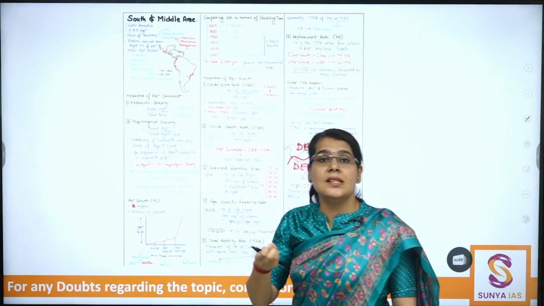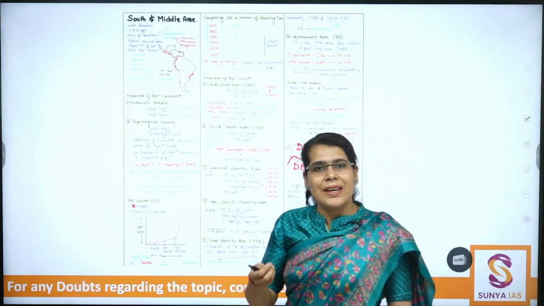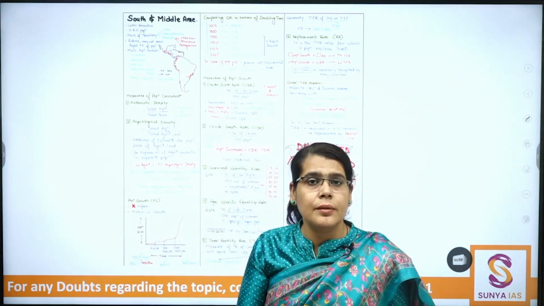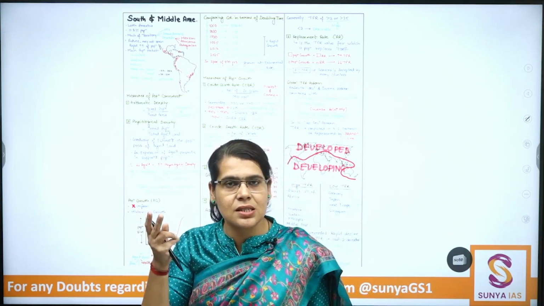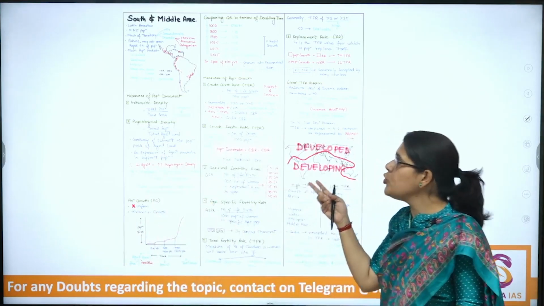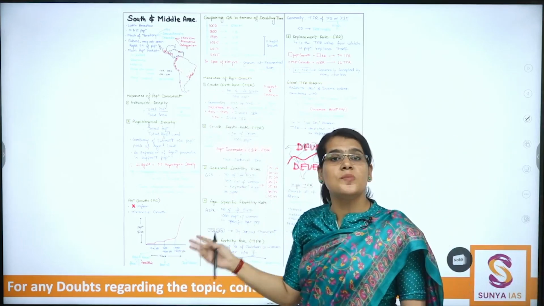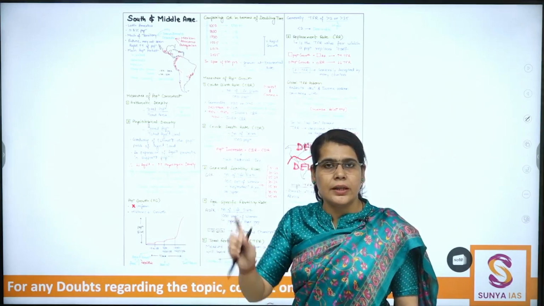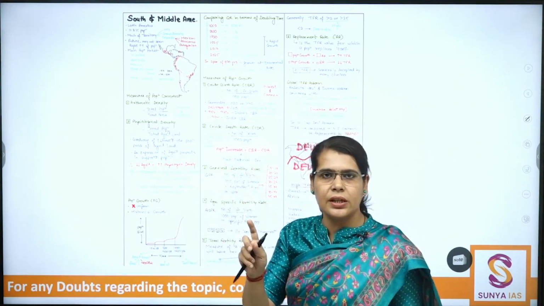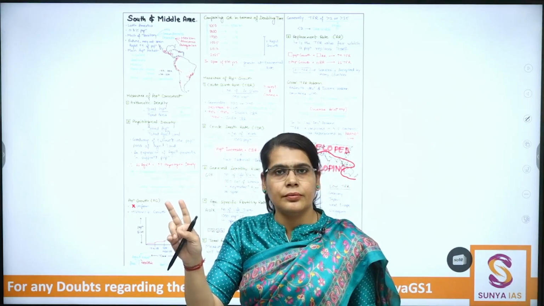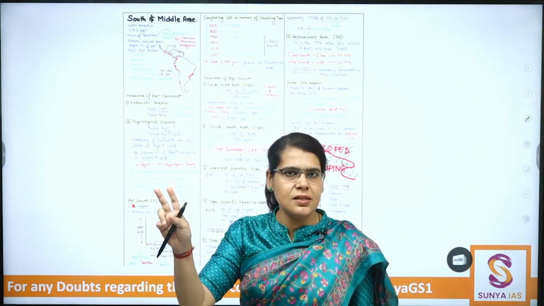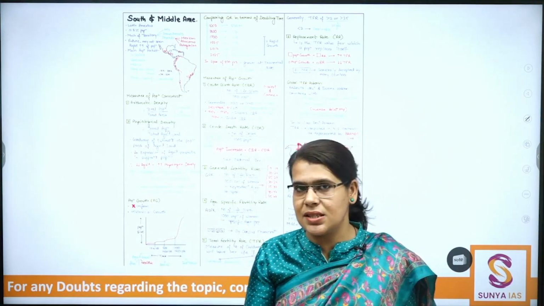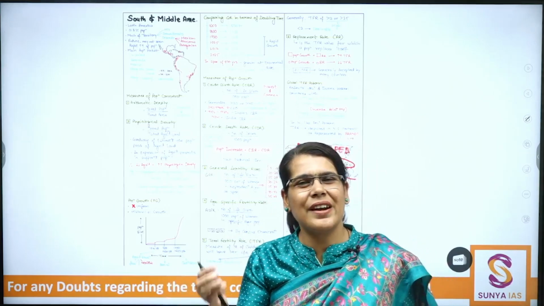For example, we have discussed the formulas with respect to age specific fertility rate. So just mention the formula, just a few examples, maybe a definition, maybe the name of something else. And because I've shown you different maps, you can also replicate those maps in your summarizations. So the perspective of summary is very clear. Step 1, we will attend the classes regularly. Secondly, we will make the summarizations on a daily basis. And third, from the summarizations, you will learn how to write good answers. There is no other technique for writing good answers.